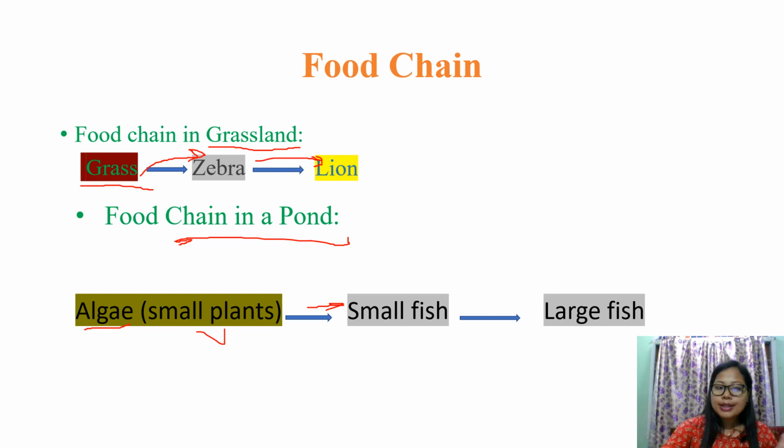And who eats this algae? It is eaten by small fish, not big fish, mind you. Algae, small plants, are eaten by small fish. And now what happens? The large fish eat the small fish. The food chain goes like this. Algae is eaten by small fish, and small fish are eaten by the large fish. So this is how the food chain occurs in a pond. Basically, overall, this is how the food chain happens.